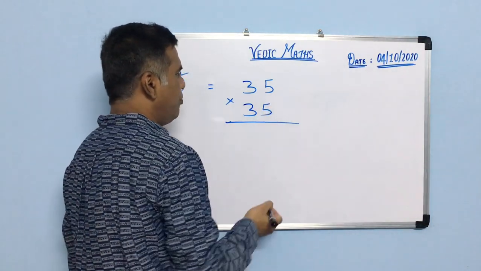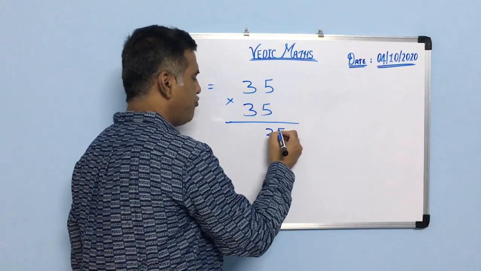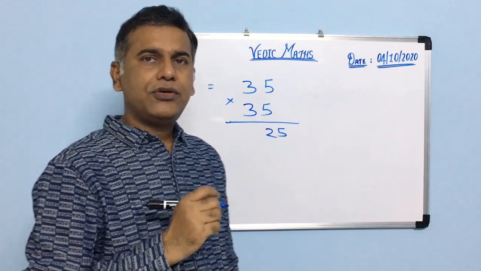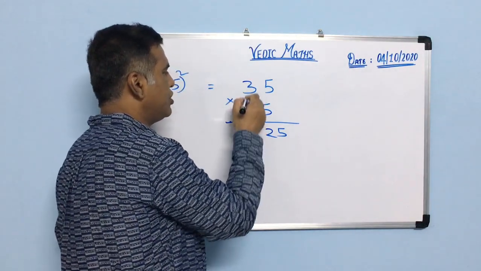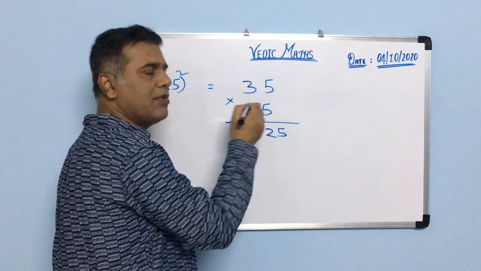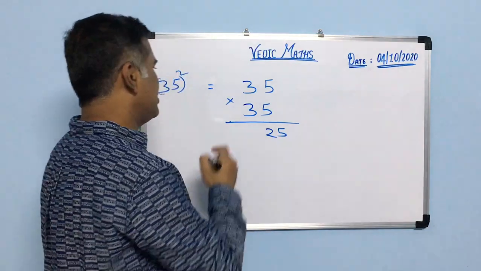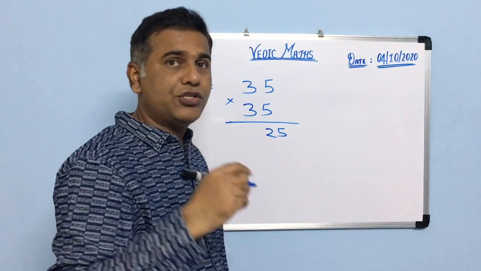The trick is very simple. 5 into 5 will be 25. And here in the tens place it is 3, here also 3. This is only applicable for the same type of number having 5 in its unit place. So 3, then the next digit of 3, that is 4.